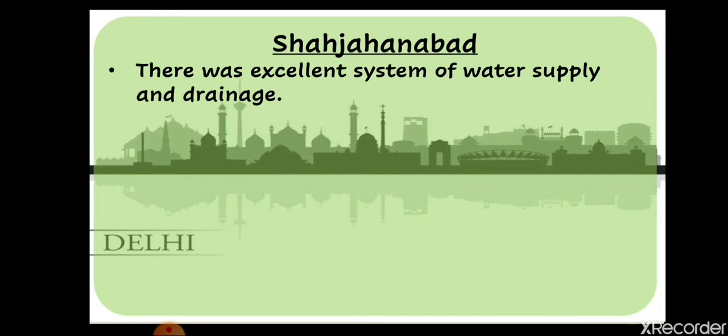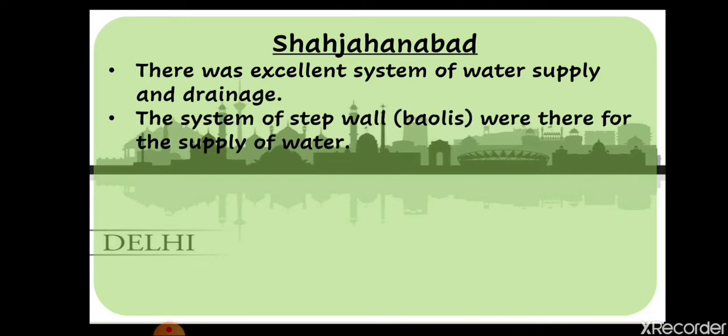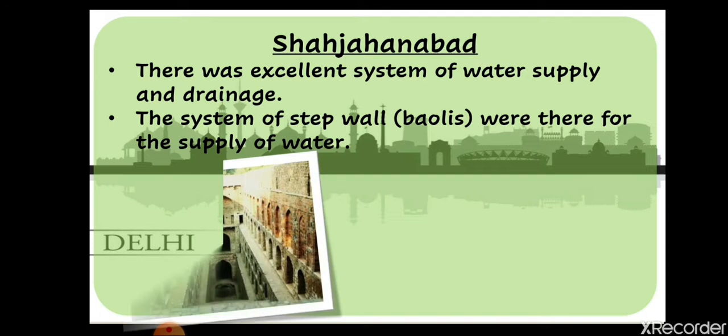Shah Jahan built Baulis. While I was explaining GK, I explained Baulis also. So Baulis were basically step-like wells. We have to go down, steps are there. Okay, so it is a step-like well. Bauli, it was known as, that is only for the supply of water to every place in the kingdom.